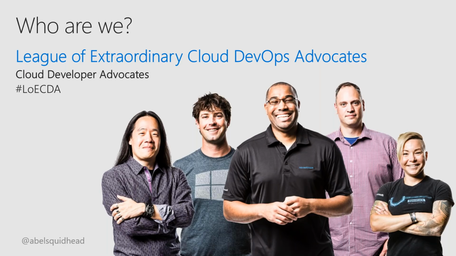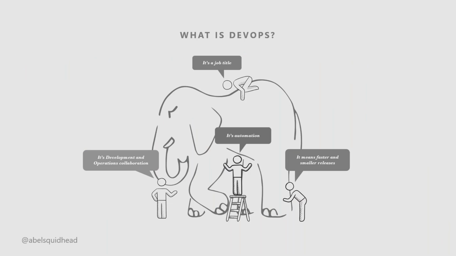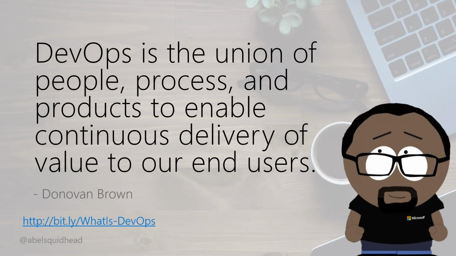All right, so let's go ahead and talk a little bit about DevOps and quality in the DevOps world. But before we begin, we should probably level set and say what exactly is DevOps, right? Because if you ask 10 different people, you might get 20 different responses of what DevOps really is. So just so we are on the same page, let me give you Microsoft's definition of DevOps. For us, DevOps is something very specific. It is the union of people, process, and products to enable the continuous delivery of value to our end users.